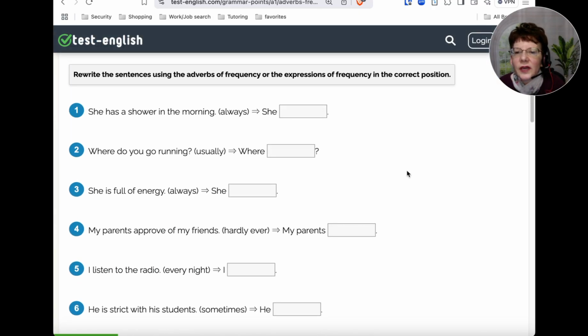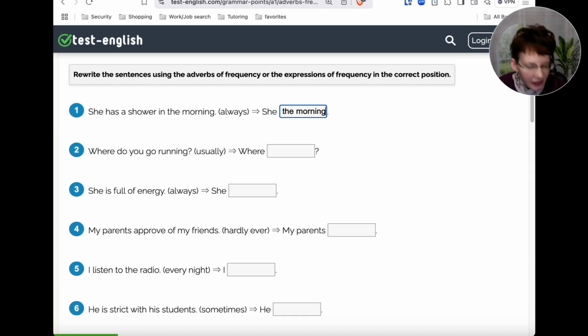So we'll rewrite these adverbs of frequency, or these expressions, in the correct position. So we have: she has a shower in the morning, and using always. Where would you put this in a sentence? So she, so we're going to have the adverb always, right? Has a shower in the morning.